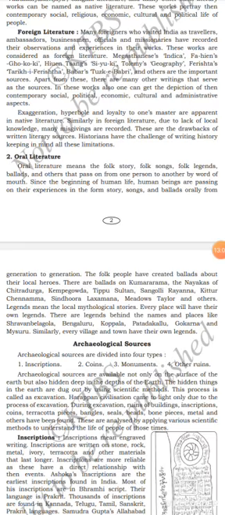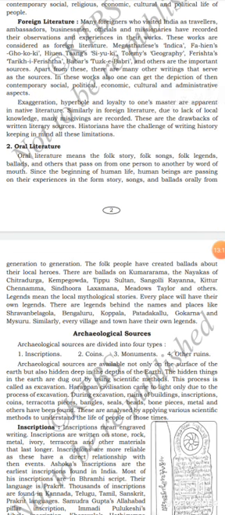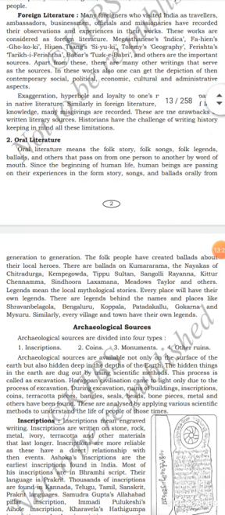Examples: Megasthenes' Indica, Fa-Hien's Fo-kuo-ki, Yuan Chwang's Si-yu-ki, Ptolemy's Geography, Ferishta's Tarikh-i-Ferishta, Babur's Tuzk-i-Baburi, and others are the important foreign literatures. Got it, dear students?